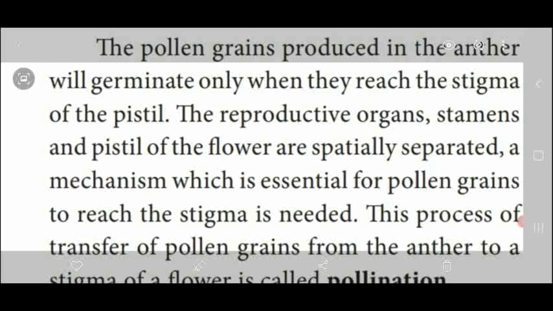They are produced spatially in the same flower.